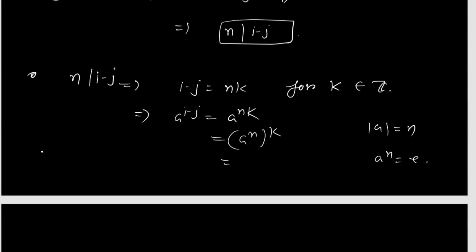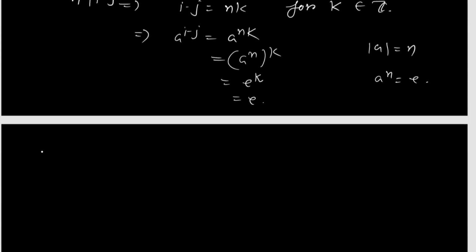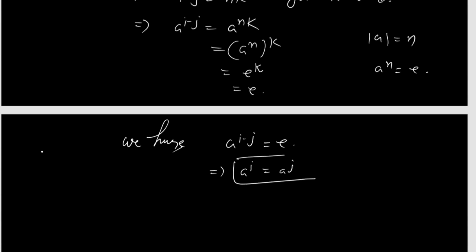So identity^k equals identity. So we have a^(i-j) equals identity, so a^i equals a^j, and hence the proof.